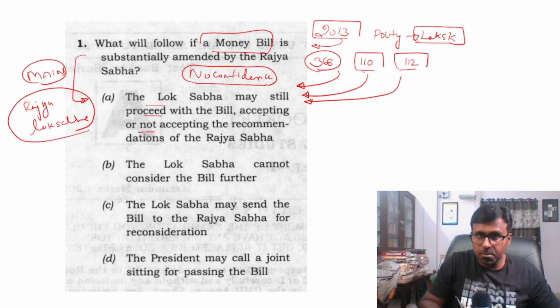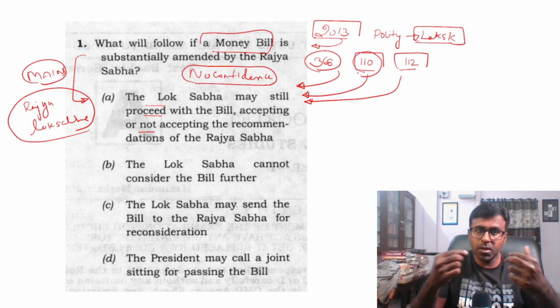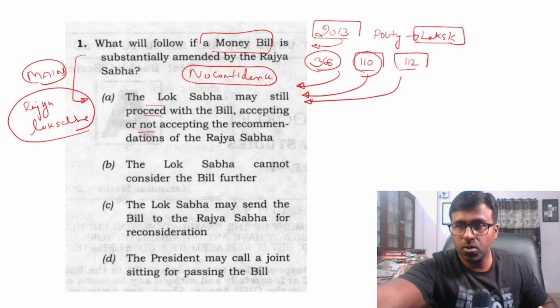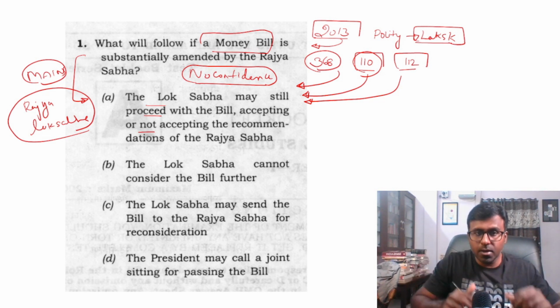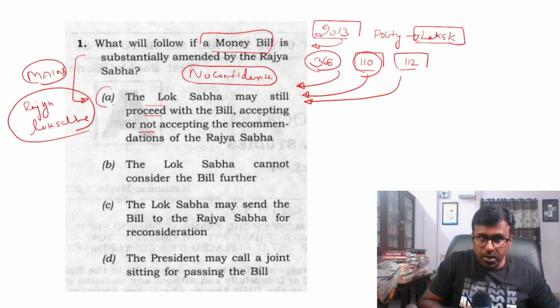In the case of a money bill, even if the Rajya Sabha suggests some changes, the Lok Sabha need not accept them, because it is the house of the parliament. In the preliminary examination, we have chosen, for example, option A.